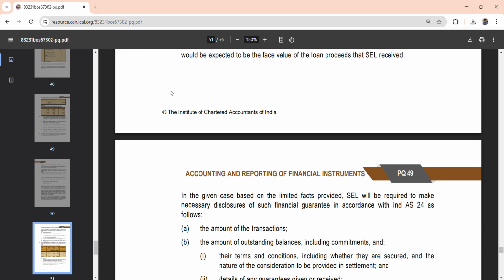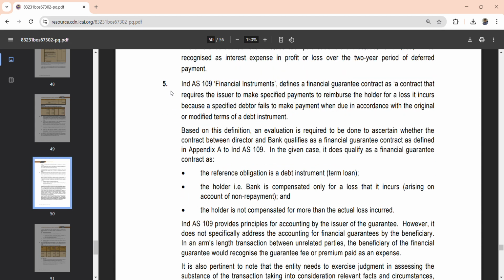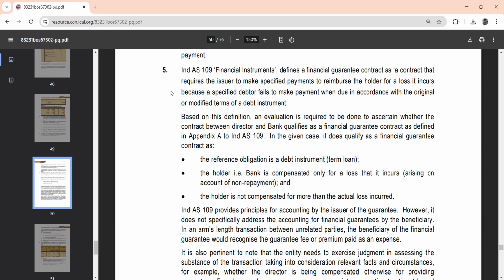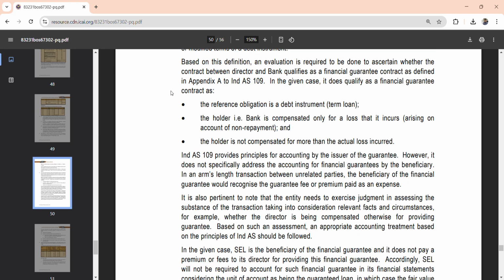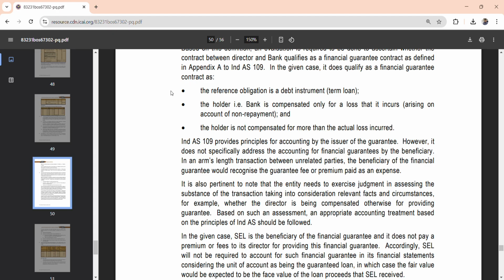Let's quickly summarize the key things we picked up. First is the financial guarantee contract definition, and why in this scenario it is a financial guarantee contract. Then why ACL does not need to account for it as a financial guarantee contract, and also what the requirements are as per Ind AS 24. These are the various things we saw in this question.